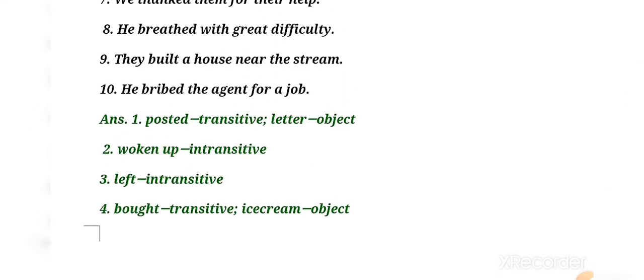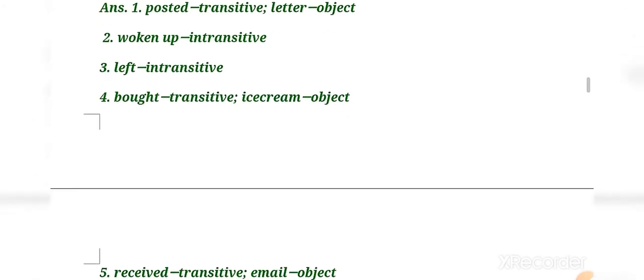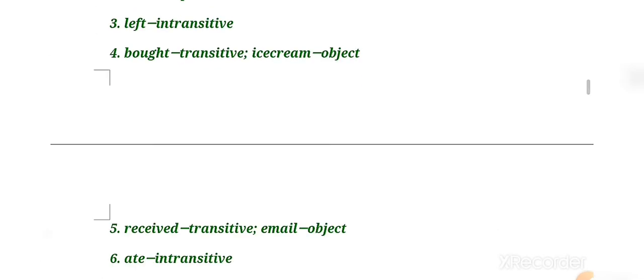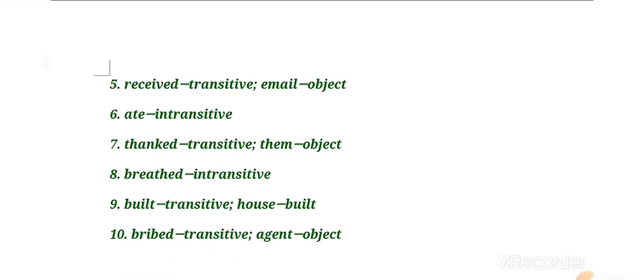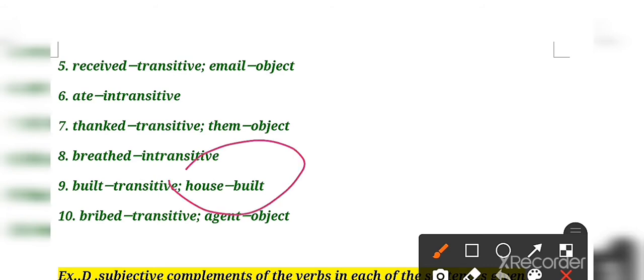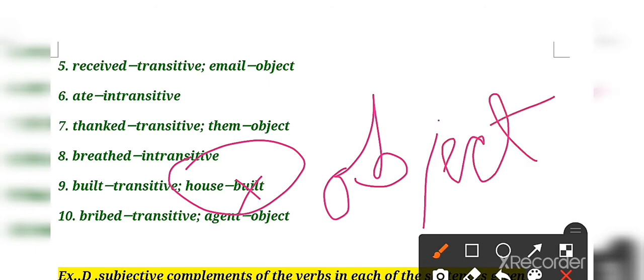Number 9, they built a house near the stream. Built is transitive and house is, sorry, this house is the object. Okay, that is not built. Here it will be object. Just write object. Here it was mentioned by mistake. Okay, so this is an object. Clear?